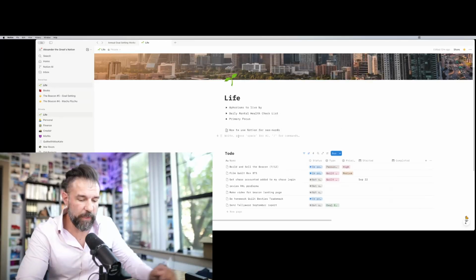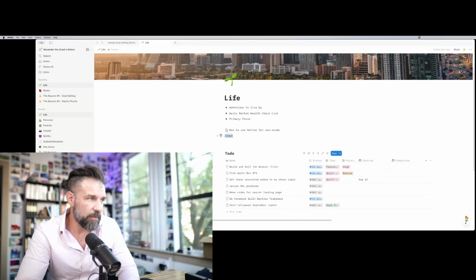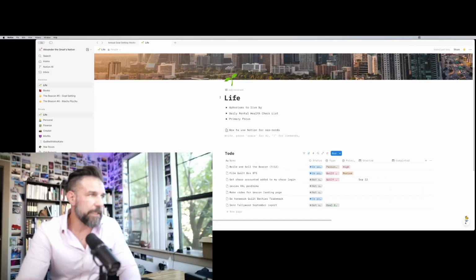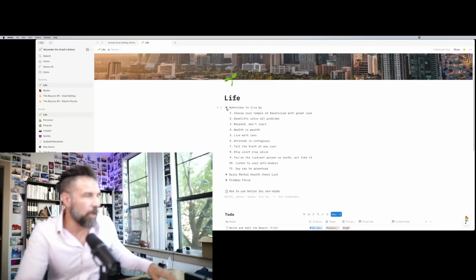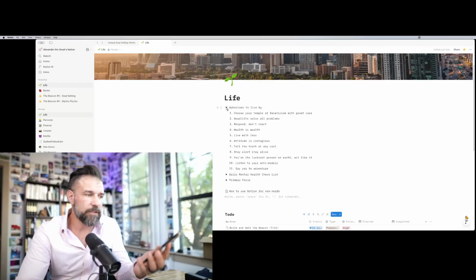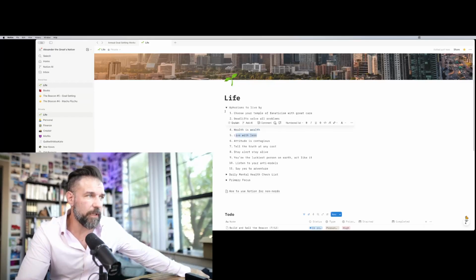If I want to start a new page, I literally can just go page. And it has all of these little features. But basically, I have my life. These are my aphorisms that I live by. I keep these near and dear to my heart. Everything is synced to my phone. So in the morning, I wake up and I go, health is wealth. Live with less. So this is how I live.